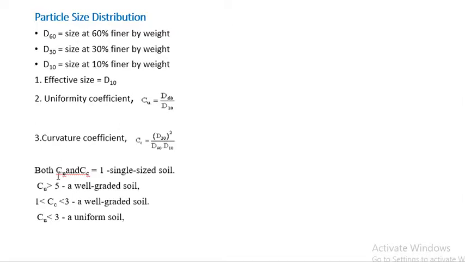If both the Cu and Cc are equal to 1, then the soil is single sized soil. If the Cu is greater than 5, then it's well graded soil. If Cc is between 1 and 3, then also it's a well graded soil. If the Cu is less than 3, then it's uniform soil.